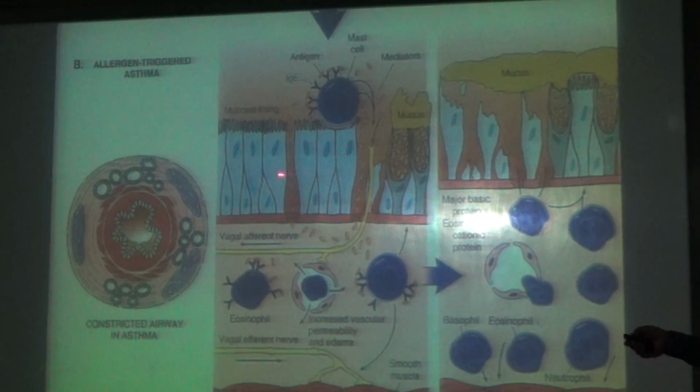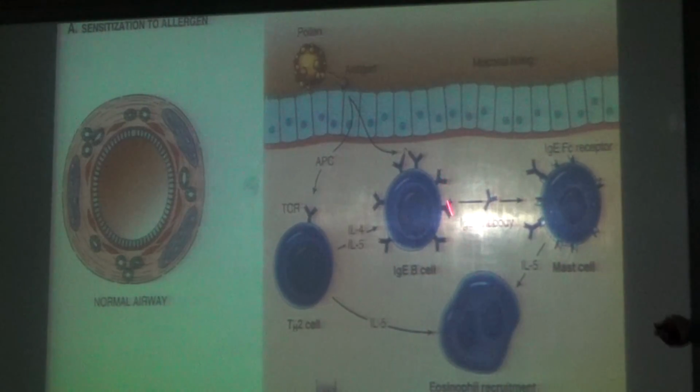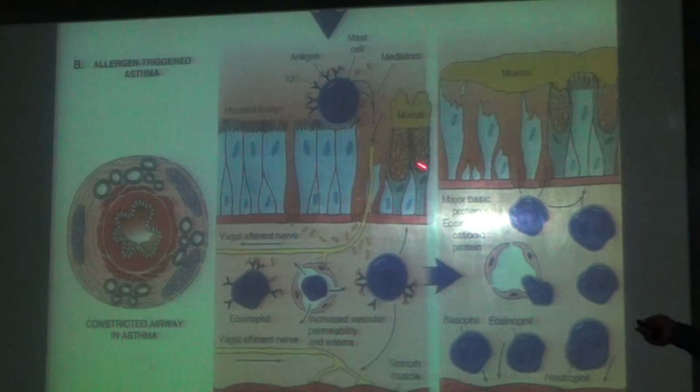So in the epithelium here, you can see the epithelium is damaged now. It causes mucous material. That's when bronchial asthma will have mucous material. So you can see the mucous material over here. This is the antigen. In the late stage, you can see complete mucus in the whole epithelium, and you can see lots of neutrophils.